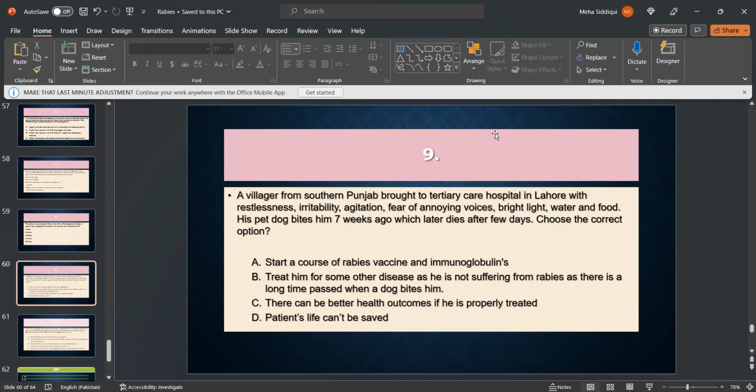MCQ number 9. A villager from southern Punjab was brought to a tertiary care hospital in Lahore with restlessness, irritability, agitation, and fear of annoying voices, bright light, water and food. His pet dog bit him 7 weeks ago and later died after a few days. Choose the correct option. Start a course of rabies vaccine and immunoglobulins. Treat him for some other disease, as he is not suffering from rabies since a long time has passed since the dog bit him. There can be better health outcomes if he is properly treated. Patient's life can't be saved. D is the right option.